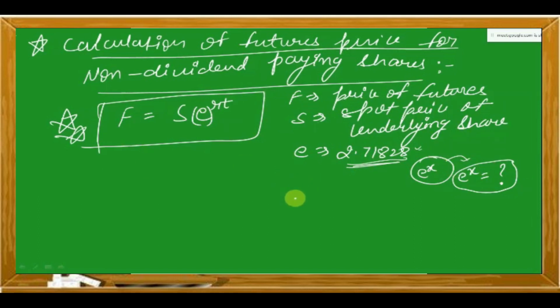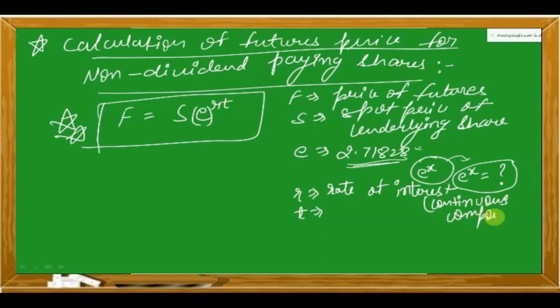Now what is left is R, rate of interest. One thing to remember here, continuous compounding. When the rate of interest is continuous compounding, we'll be using this formula. R is equal to this, and T is what? Maturity, duration.